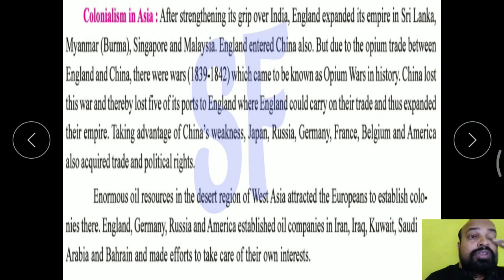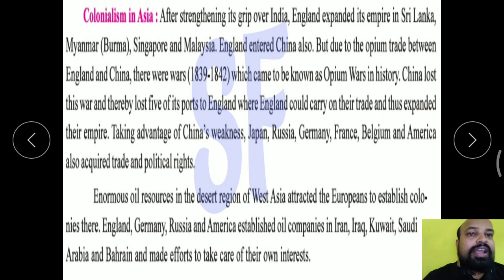Due to the opium trade between England and China, there were wars. England wanted opium. Opium is a very addictive thing, and once a person eats it, it makes them very powerful. That is why they were giving this opium to their employees, so they could work very forcefully. That is why England wanted the opium from China.